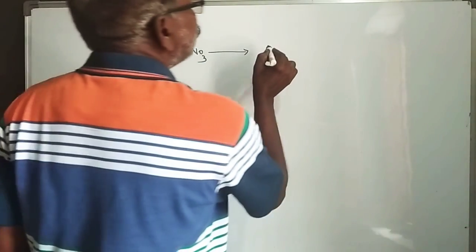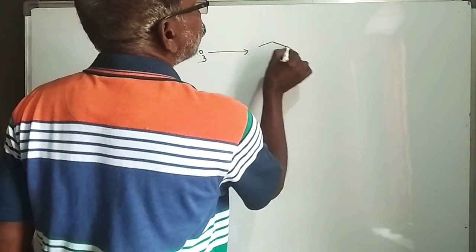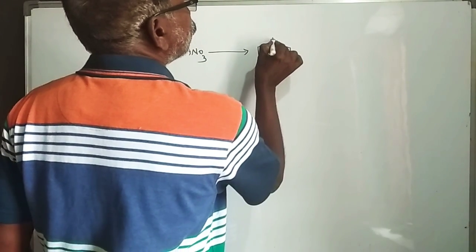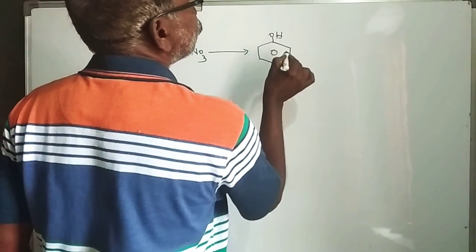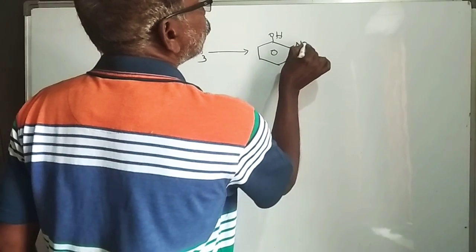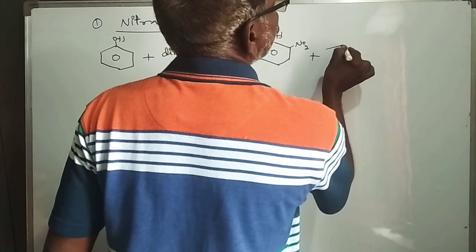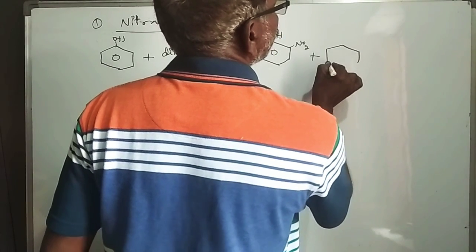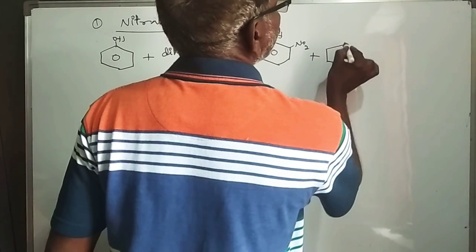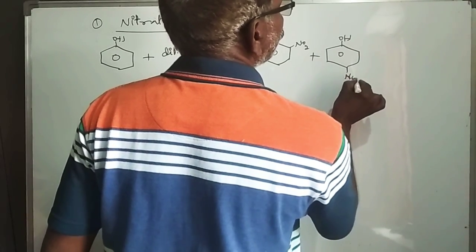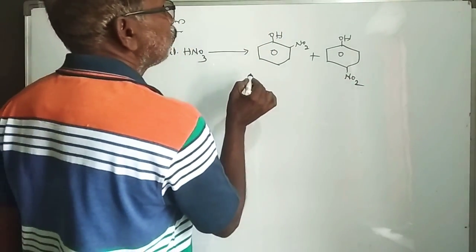This is ortho: OH with NO2, plus the para compound.